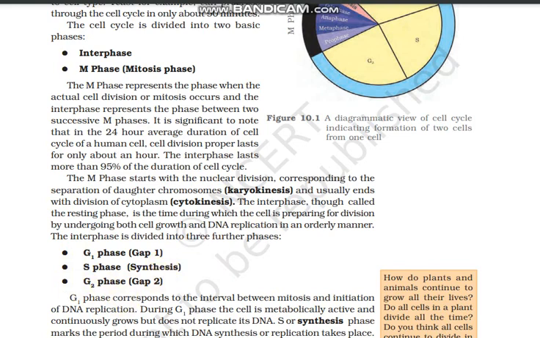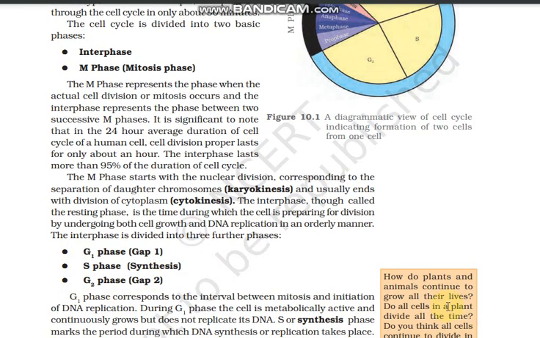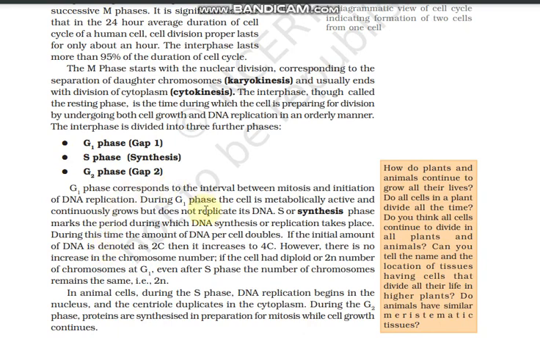So normally what happens in G1 phase? G1 phase represents the interval between mitosis and the DNA replication phase. G1 is first: before that it is the mitosis phase, after that it is the replication phase. In G1 phase the cell is metabolically active and continuously grows, but does not replicate DNA; it replicates only in synthesis phase.